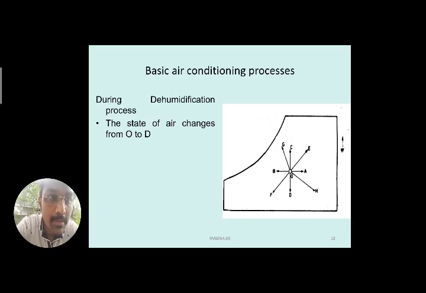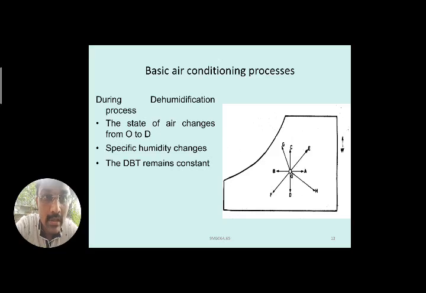On the y-ordinate, from point O to D, the specific humidity value is decreasing, since the specific humidity values increase towards the top on the right side. So the specific humidity changes while the dry bulb temperature remains constant.